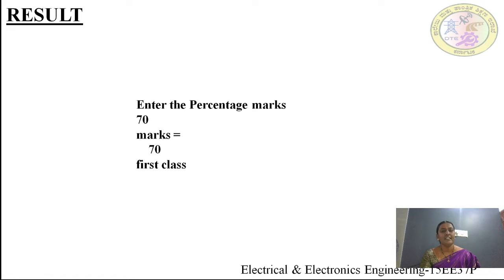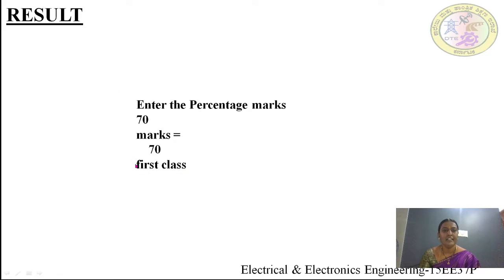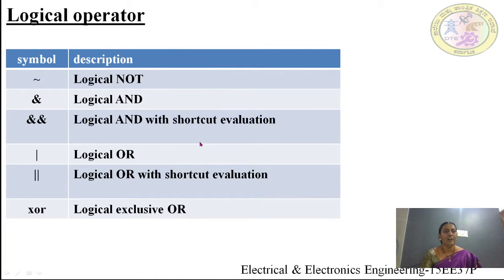This is the result of the above program, that is first class. Next we will see some of the relational operators. First one is equal to, double equal, and not equal, greater than or equal, less than or equal. These are relational operators. Let us see logical operators.